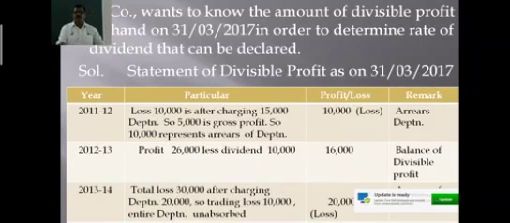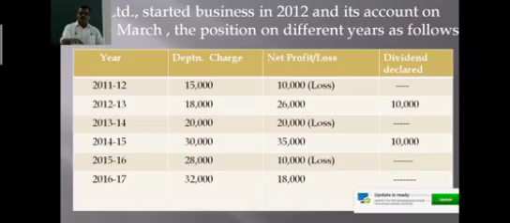In the years 14 and 15, the balance of profit is 25,000. Actually, it should be 25,000 available. The total amount of divisible profit in the years 14 and 15 should be 25,000, right?